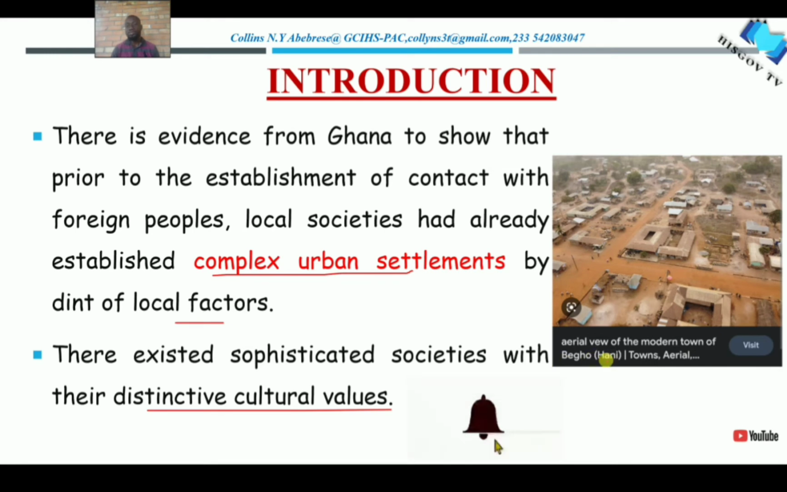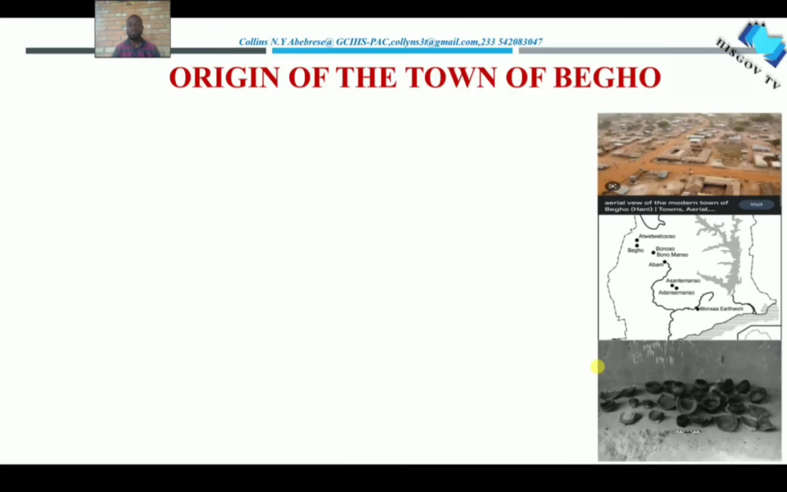And it's now known as, the other name is also Hani. And I'll show you, of course, this town properly when we begin with the lesson proper. So let's begin with the various towns, the history behind these various towns. All right, good. So let's begin with the first of these towns, the origin of the Bego town.